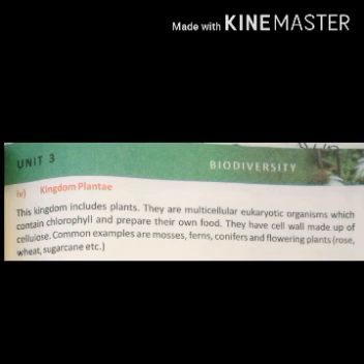The fourth one is kingdom Plantae. From the name, Plantae indicates that this kingdom includes plants. They are multicellular eukaryotic organisms, meaning they have all membrane-bound organelles, and they contain the green color pigment chlorophyll and prepare their own food. They have a cell wall which is made up of cellulose. Common examples of kingdom Plantae are mosses, ferns, conifers, and flowering plants including rose, wheat, and sugarcane, etc.